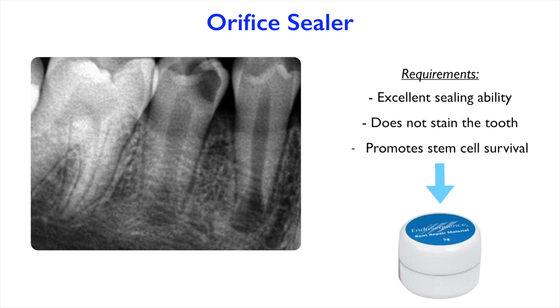And we need to make sure, especially if it's an anterior tooth, maybe in this case it's not important, that the material we use, since it's been put in the cervical area of the tooth, does not stain the tooth. I have not added it here in my presentation, but research is out there that MTA unfortunately does tend to stain the tooth, but when compared to the root repair material, which does not stain the tooth at all. So that's why it's better to use root repair material as orifice sealers in these cases.